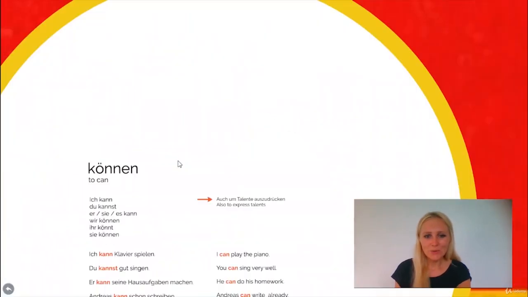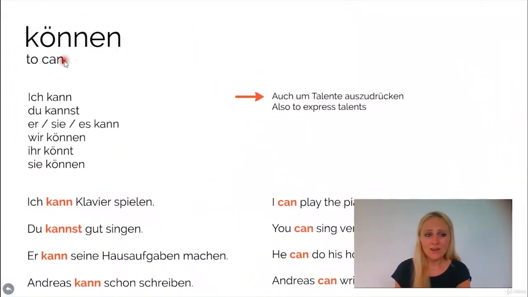The next modal verb is können. Können means to be able to, or can. It's also irregular. It's ich kann, du kannst, er, sie, es kann, wir können, ihr könnt und sie können. We use the word können also to express talents. If you want to say she can sing very well, for example, we would also use können for that.